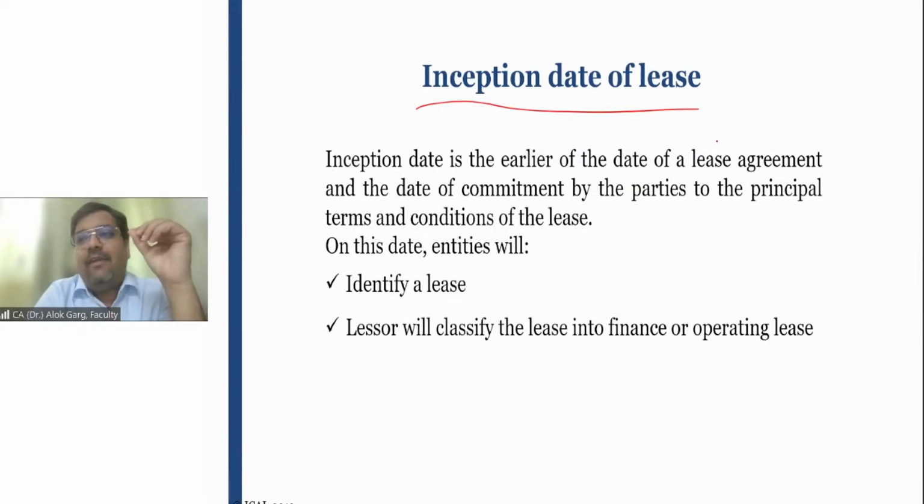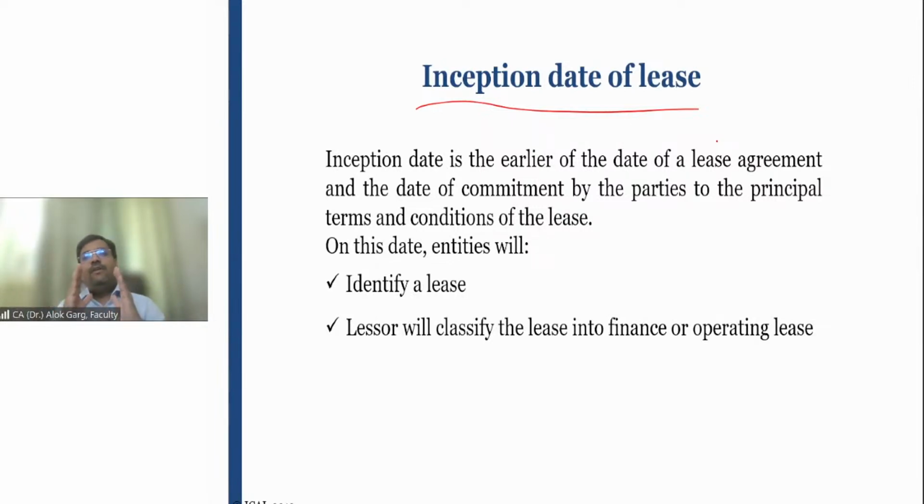So on 28th February, both the parties have decided what should be the principal terms and conditions of this lease. And she told me that I'll use this accommodation from 1st April, right? The agreement will be effective from 1st April. The rent will be 15,000 rupees per month, and these are the terms and conditions. The security will be for 1 month. These are the terms and conditions.